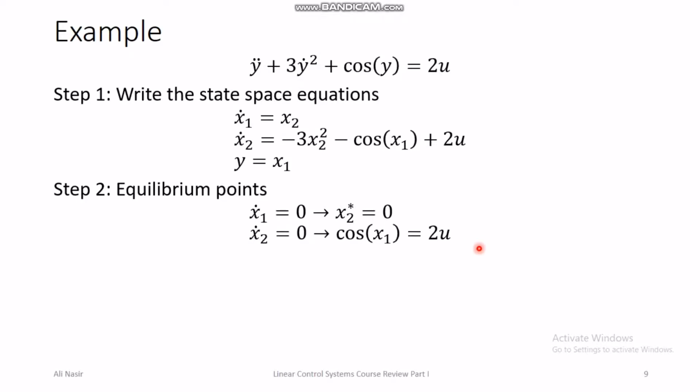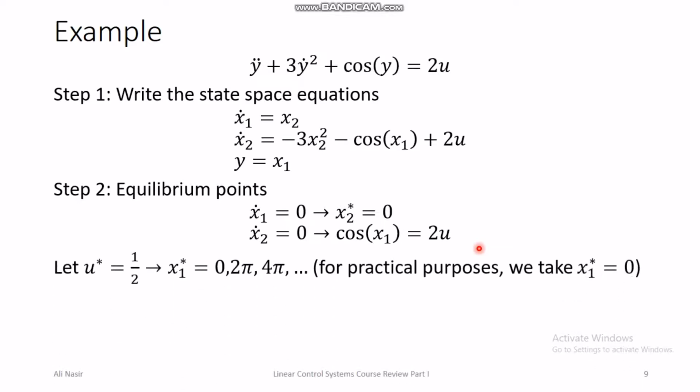So remember that in linearization of controlled systems, we said that we should also specify the equilibrium point value of the control input as well. So here I select the equilibrium point value of u, which is u star, equal to 1 by 2, and when I put u star equal 1 by 2, then I get equilibrium point value of x1 to be 0, 2 pi, 4 pi, 6 pi and so on.